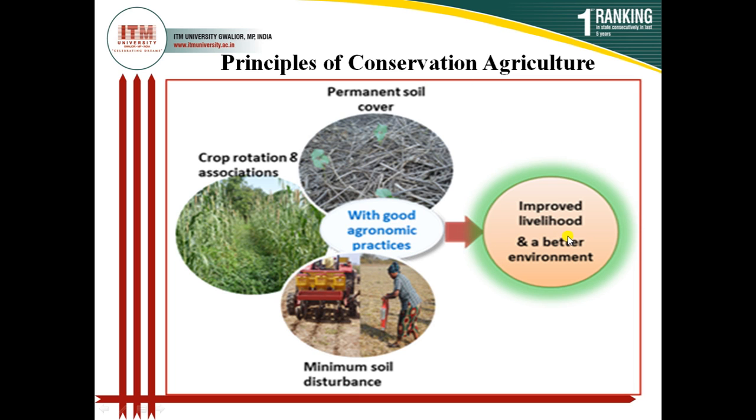So the goal of conservation agriculture is improved livelihood and a better environment. Improved livelihood means you should get a good yield for a longer period of time, you should get good profit, so that livelihood will be improved. But at the same time, your cultivation practice and livelihood will not damage the environment. So a better environment can also be achieved. This is the goal of conservation agriculture.